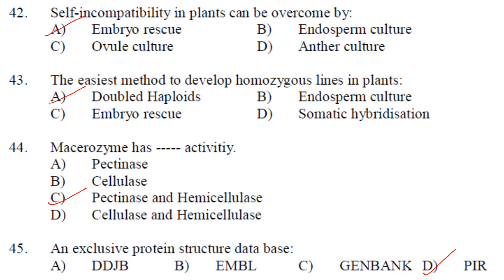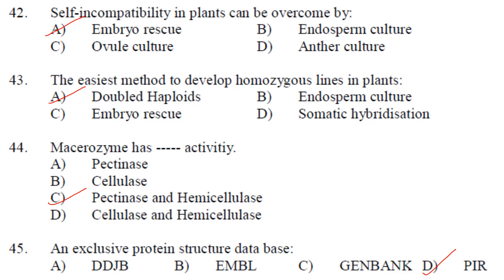Double haploids: haploid cells produced from pollen or egg cells can be induced for chromosome doubling, and a double haploid cell is produced which can be grown into a double haploid plant. So the easiest way to develop homozygous lines in plants is double haploids. Why? Because double haploids are developed from haploid plants, which are homozygous. Haploid plants can be obtained from ovule culture or anther culture.